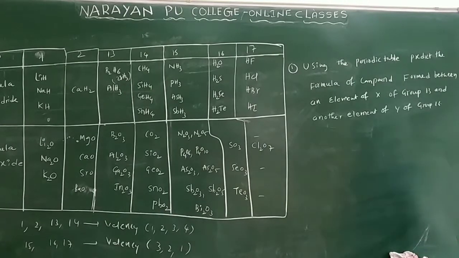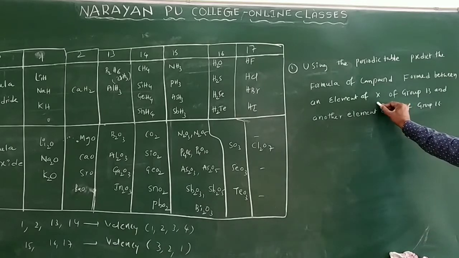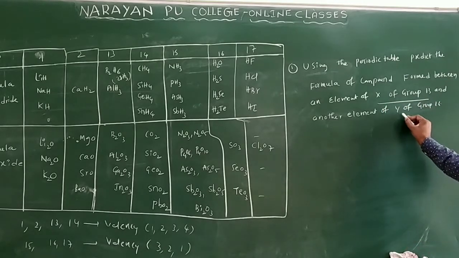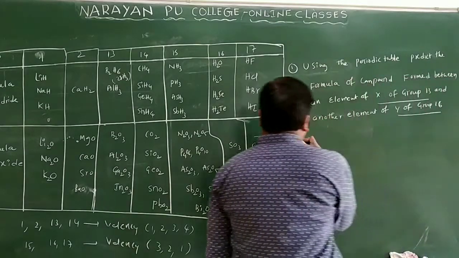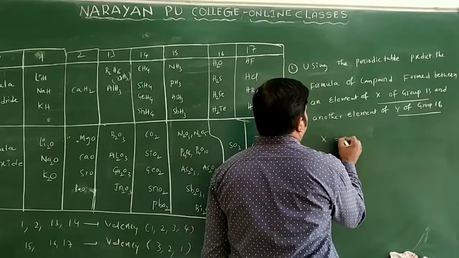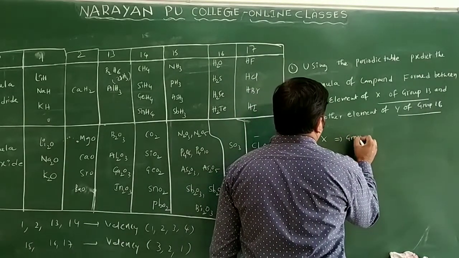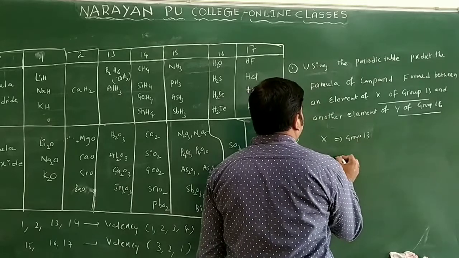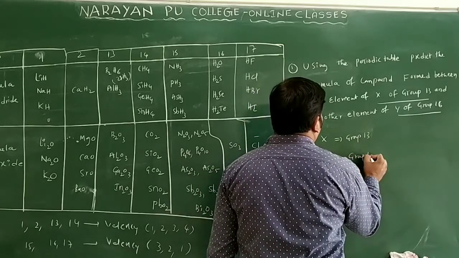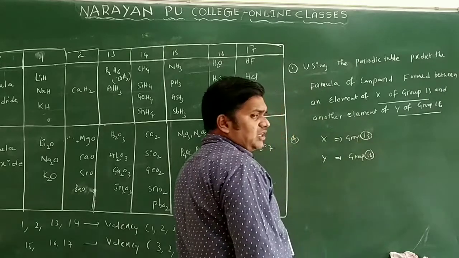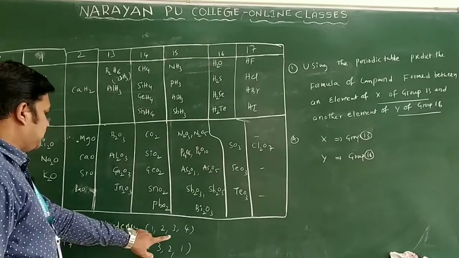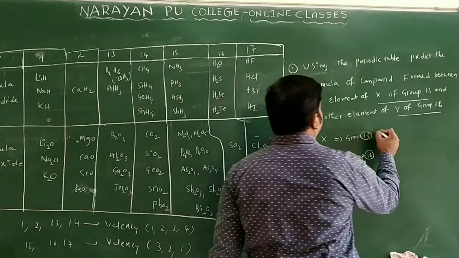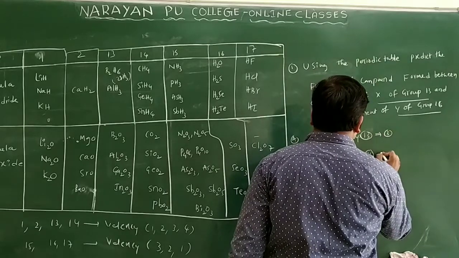Now we'll see one question here. Using the periodic table, predict the formula of the compound formed between an element X of group 13 and another element Y of group 16. So what is given? X belongs to group 13, and Y belongs to group 16 only. So what is the general valence of group 13? We can say the valence of group 13 is 3 only. And what is the valence of group 16?